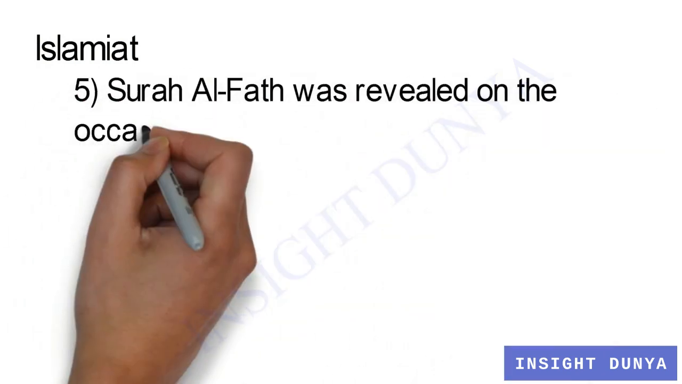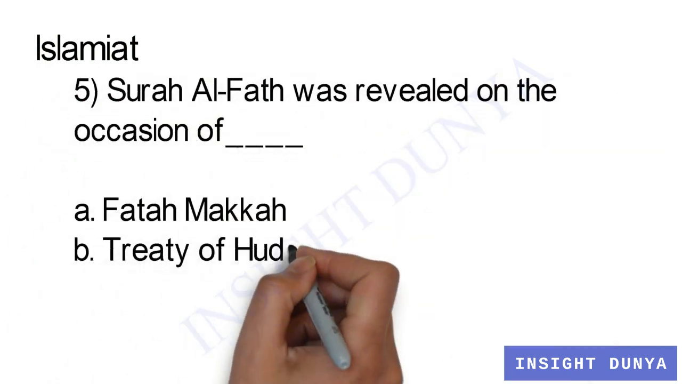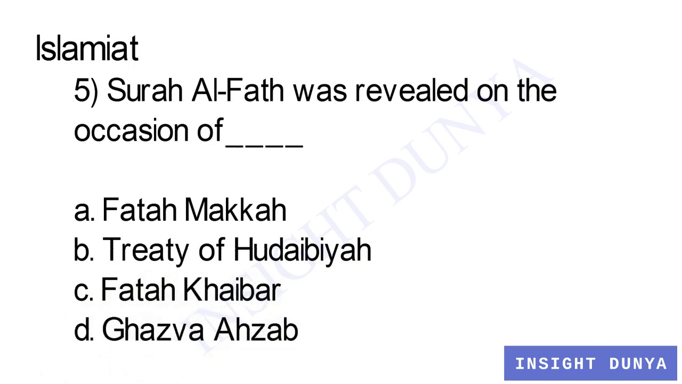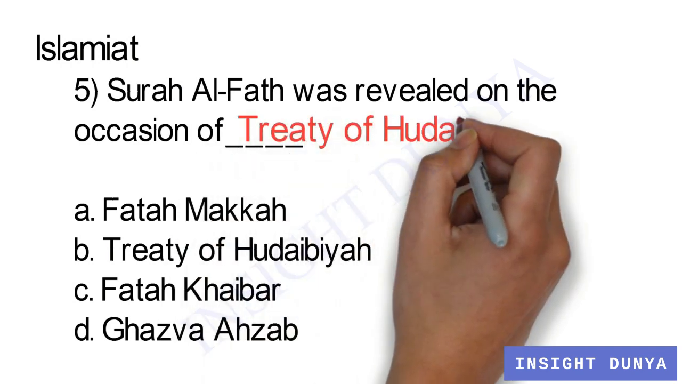The third subject is Islamiat, and the first question is: Surah Fatah was revealed on the occasion of dash. The options are Fatah Makkah, Treaty of Hudaybiyah, Fatah Khaybar, and Ghazwa Ahzab. The answer is Treaty of Hudaybiyah.